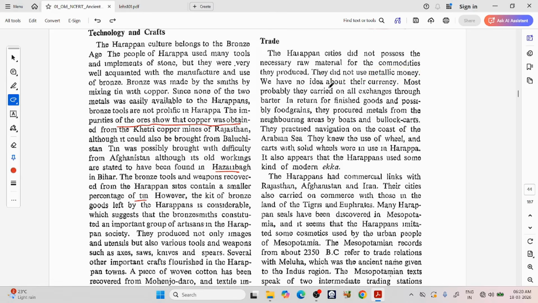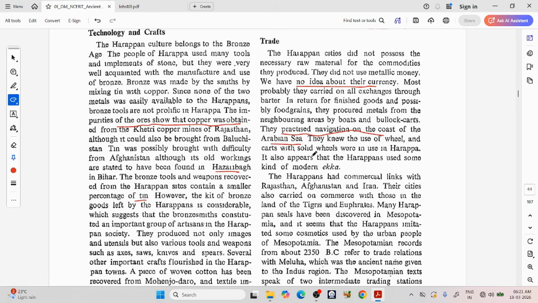We have no idea about their currency. Most probably they carried on all exchanges through barter in return for finished goods and possibly food grain. They procured metals from the neighboring areas by boats and bullock carts. They practiced navigation on the coast of the Arabian Sea.